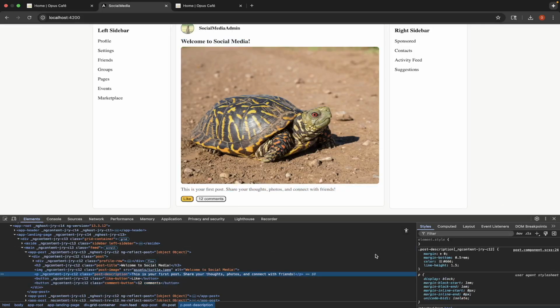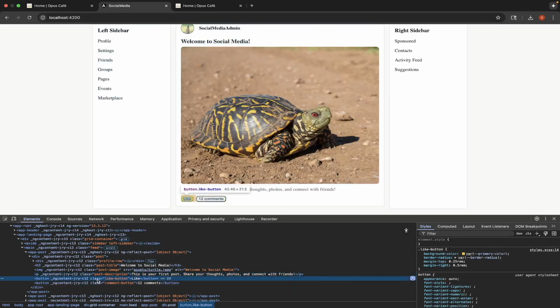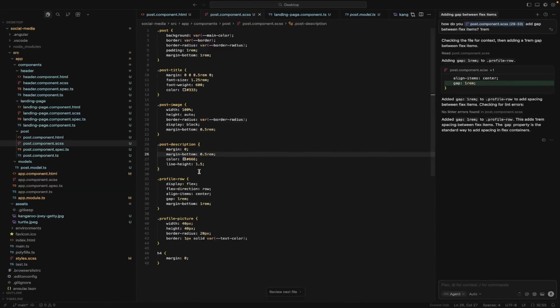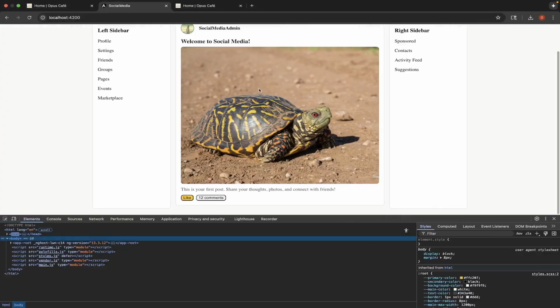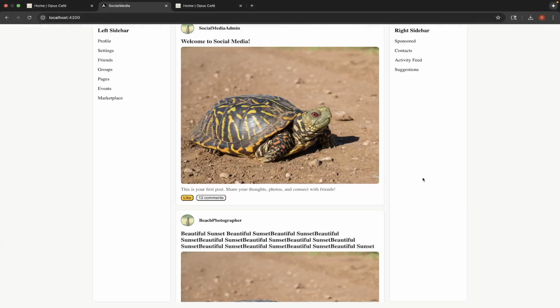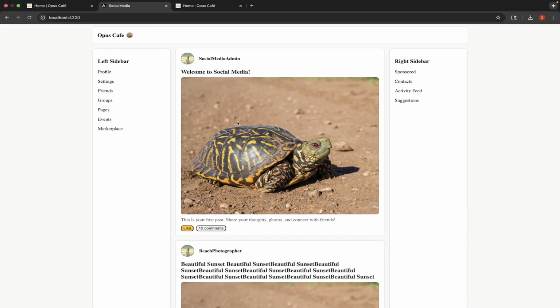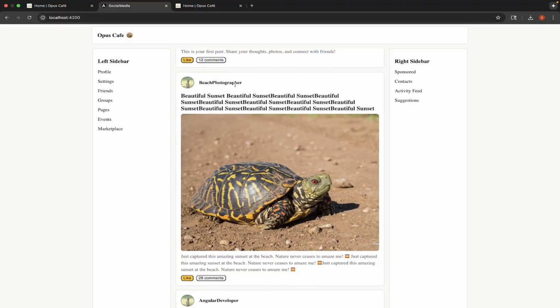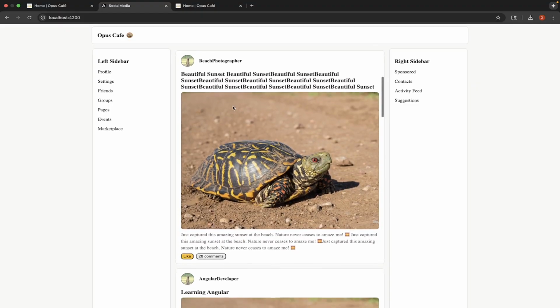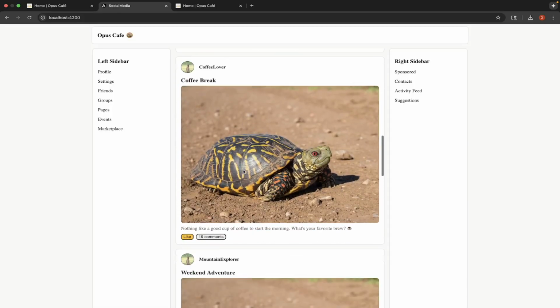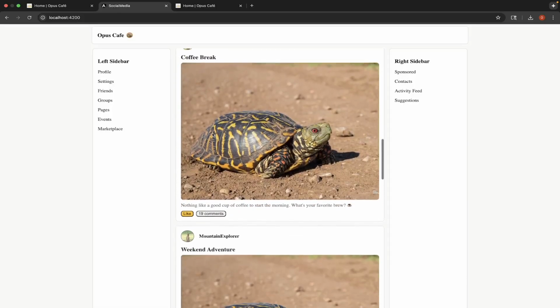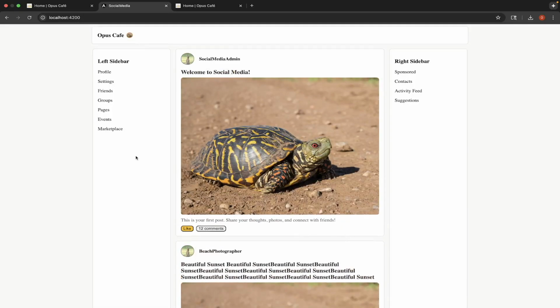Okay. That is fine. Oh, we did give a margin top to the like button. Let's get rid of that. So you can see there's a lot of iterations. Okay, great. So this is starting to look much better. Beautiful photographer, beach photographer, took this beautiful sunset of turtle. And, you know, we're starting to get there. I like doing these little touches, these borders and stuff like that.